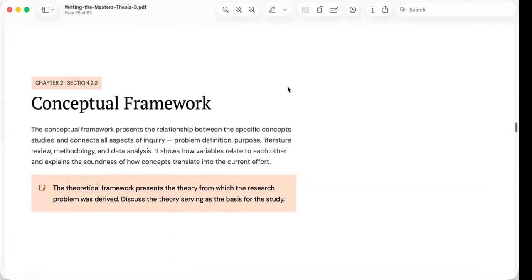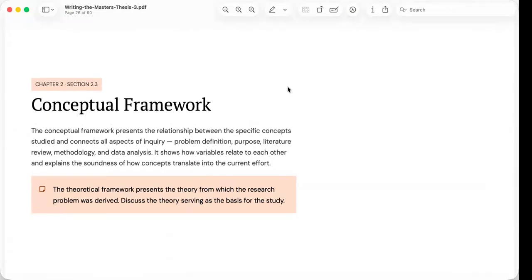Let's go to the conceptual framework. We now arrive at one of the most important products of chapter 2, the conceptual framework. Many graduate students mistakenly think that the conceptual framework is simply a diagram placed between the literature review and the methodology. In reality, it is much more than a picture.